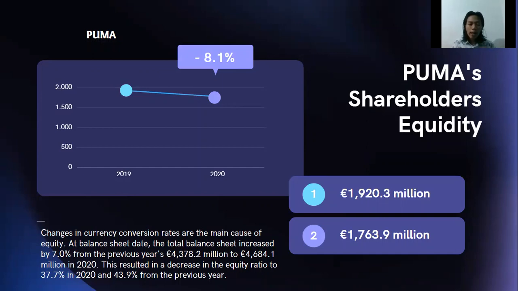And on the balance sheet, the total balance sheet increased by 7.0% from 4,300 million euros to 4,600 million euros in 2020. This results in a decrease in the equity ratio to 37.7% in 2020 from 43.9% in the previous year, 2019.